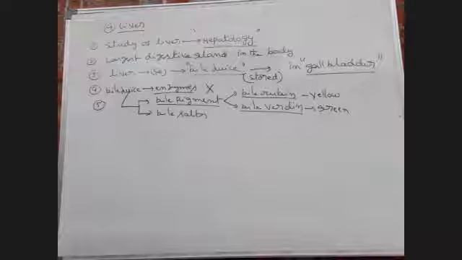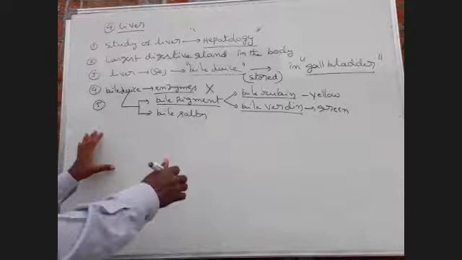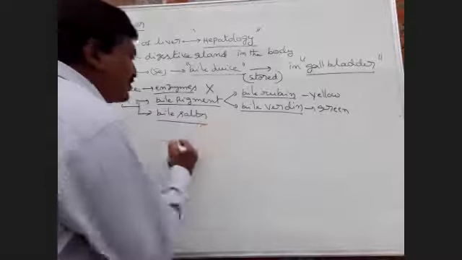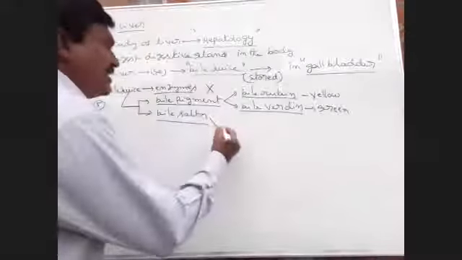Next, bile salts. These bile salts are useful for emulsification.